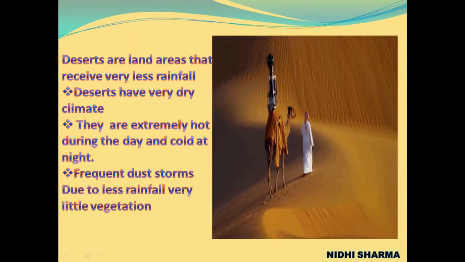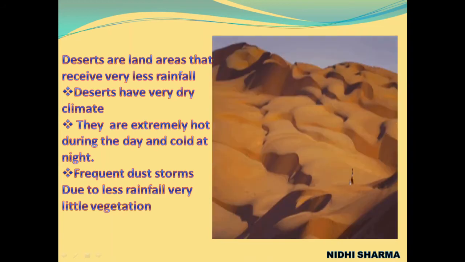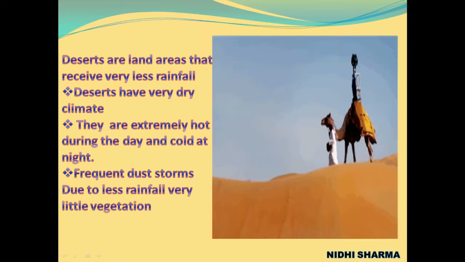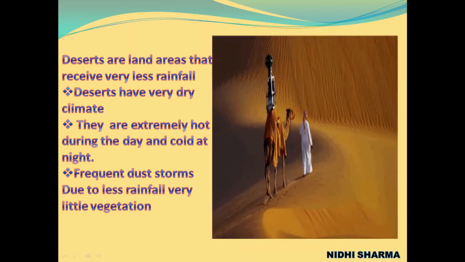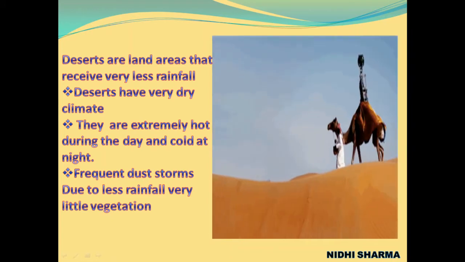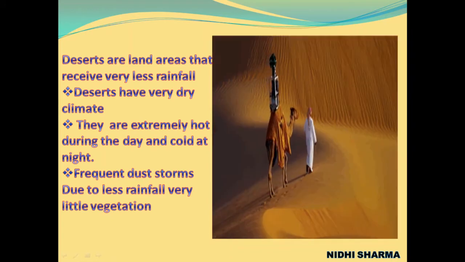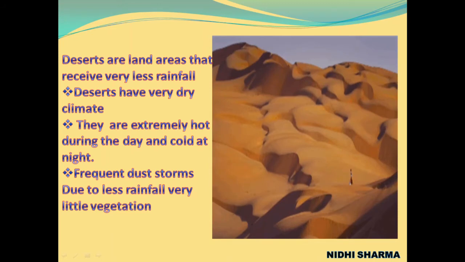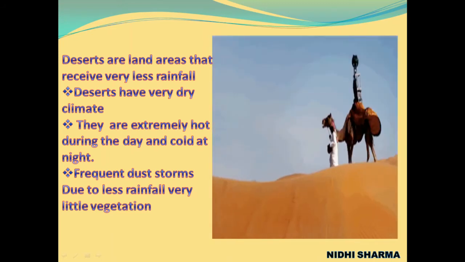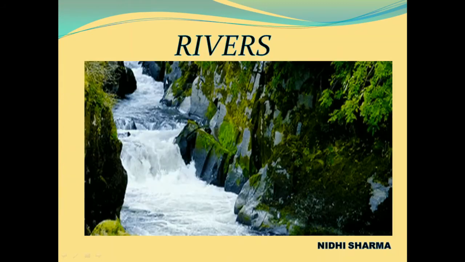Deserts have a dry climate. Days are hot and nights are cold. Frequent dust storms occur, and there is very little vegetation. Only a few species which can survive in the dry climate are found, like cactus, etc.